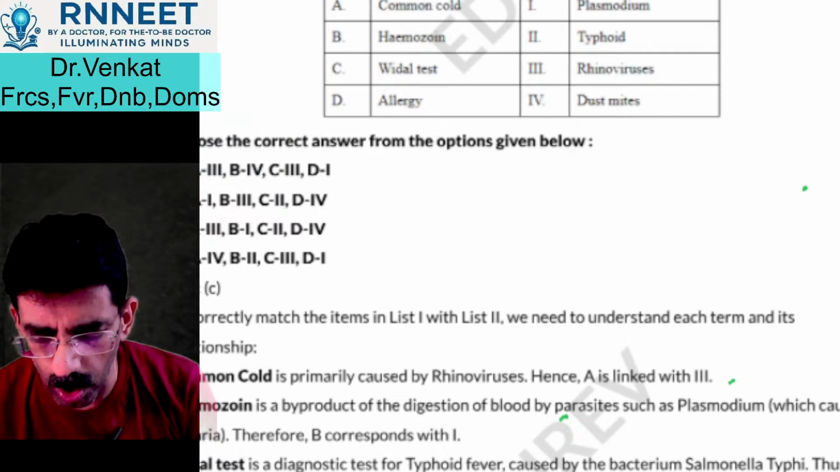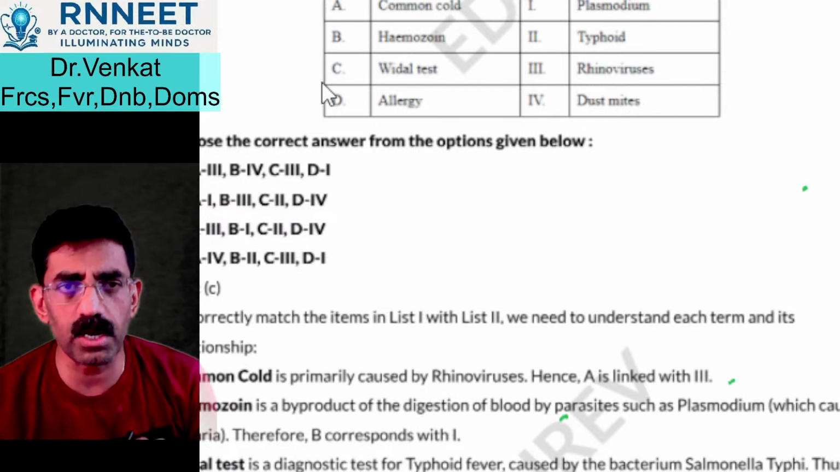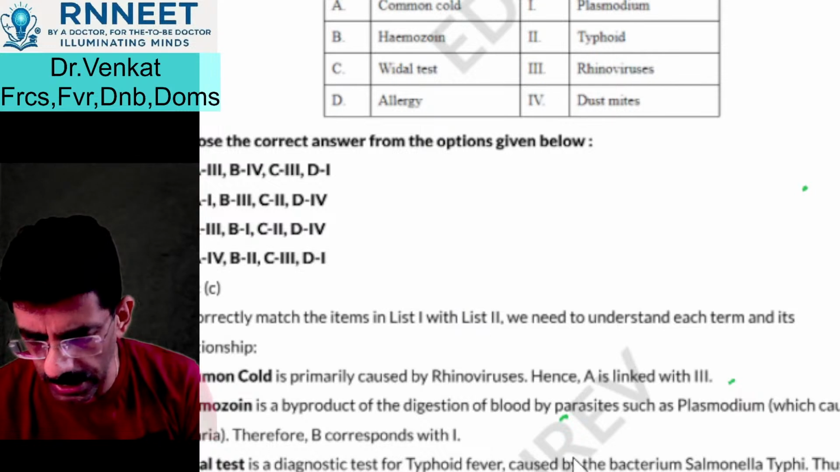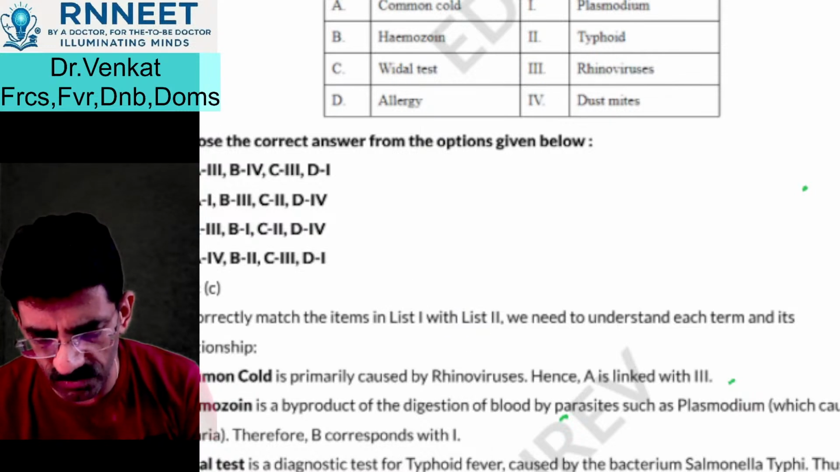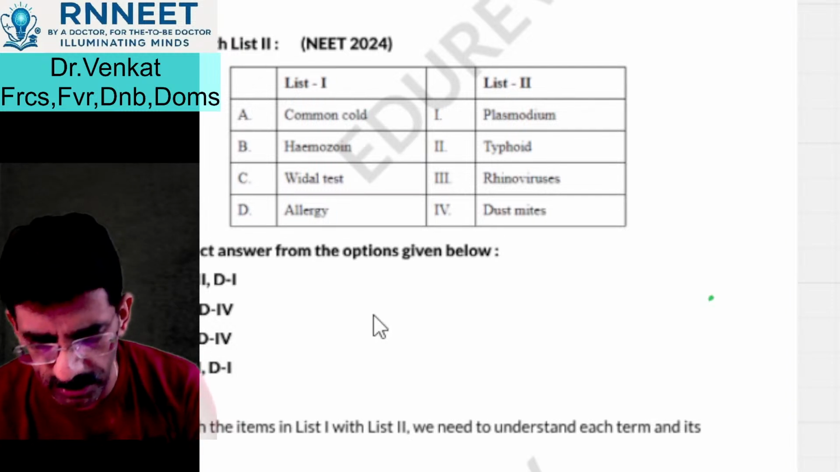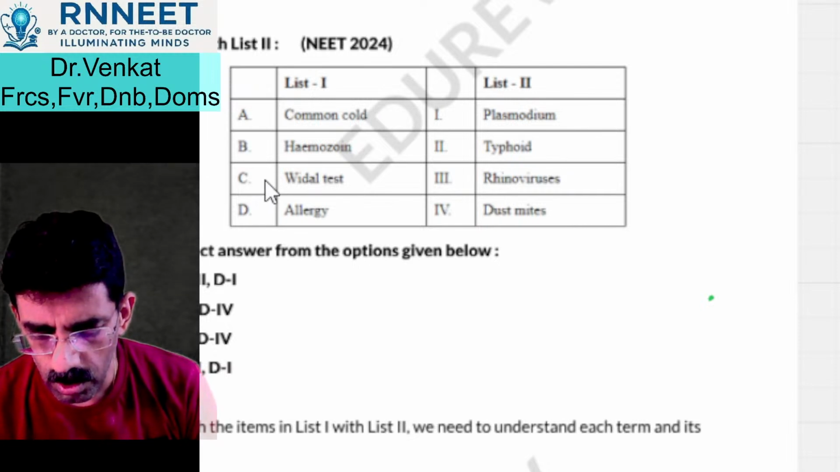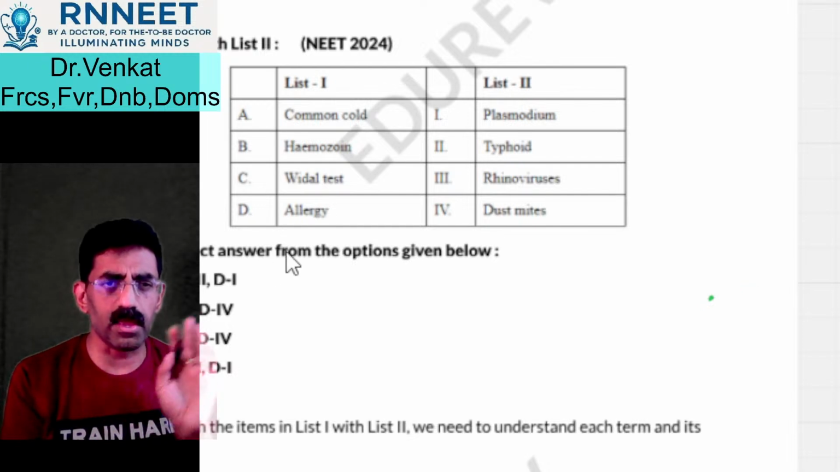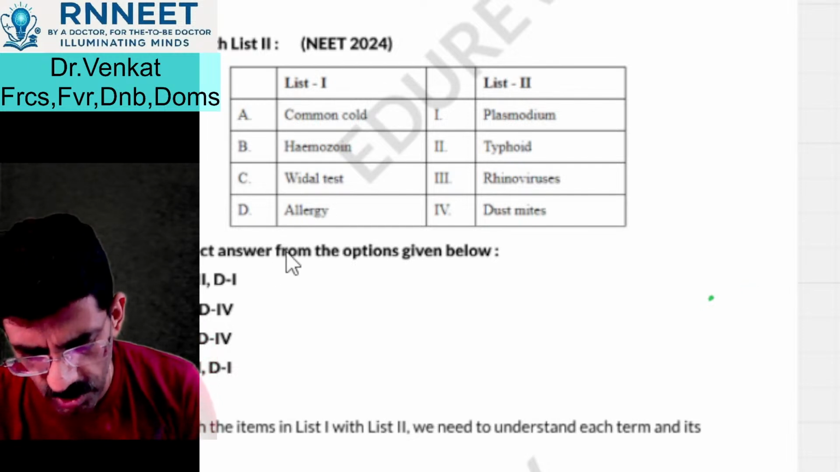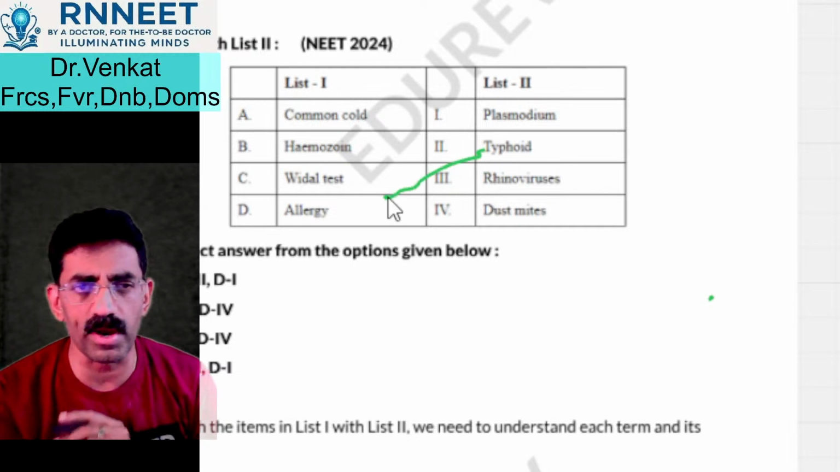Let's do this one question from the NEET 2024 paper. Common cold, he has given you 4 things. You need to see between that and list 2, which of them matches. So we will just go through that. I hope it's visible clearly. Yes, better now. So common cold, hemozoin, Vidal test, allergy. You know Vidal test straight away: Vidal test is for typhoid. These are simple questions, all last year's questions. Simple, straightforward.